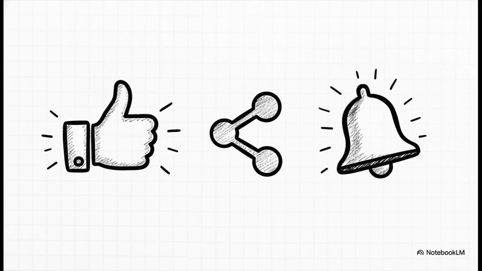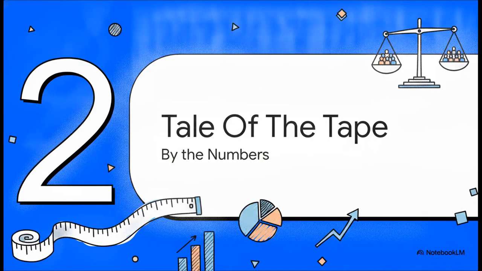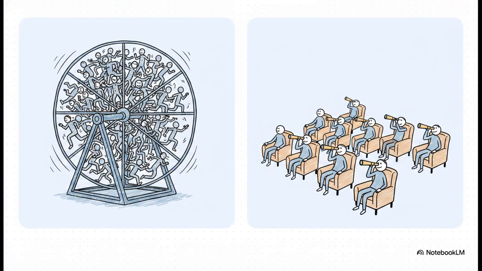Moving right along to Part 2, Tale of the Tape, by the numbers. All right, it is time to look at the hard numbers and the basic stats that govern exactly who gets into each chamber. The House of Representatives is huge. We're talking 435 members, and they serve these very short 2-year terms. They only need to be 25 years old and a citizen for 7 years. Because of those short 2-year terms, House members are basically constantly campaigning for re-election.